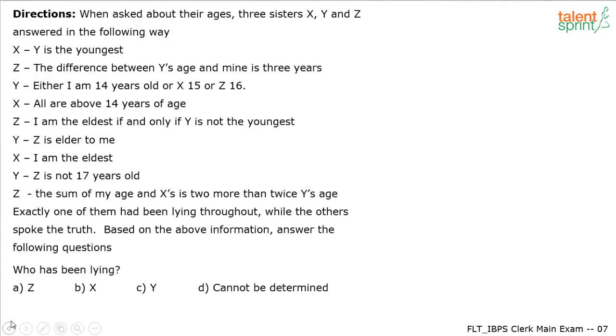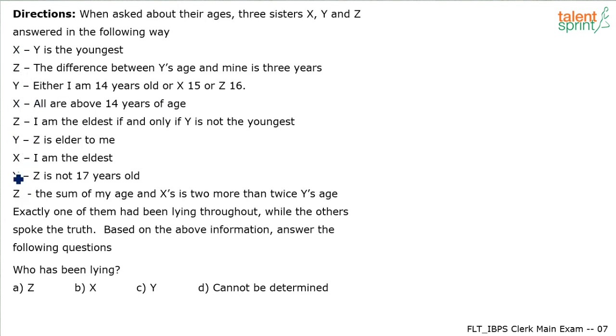So here's the question. See what it says. Directions: when asked about their ages, three sisters X, Y and Z answered in the following way. X says Y is the youngest. Z says the difference between Y's age and mine is 3 years. Y says either I am 14 years old, or X is 15 years, or Z is 16 years. X says all are above 14 years of age.